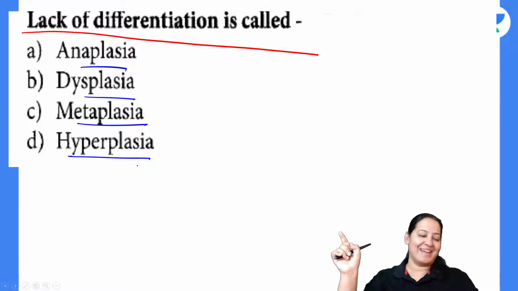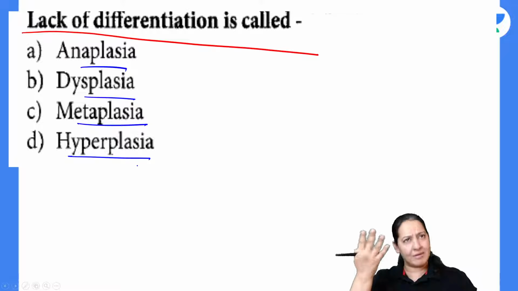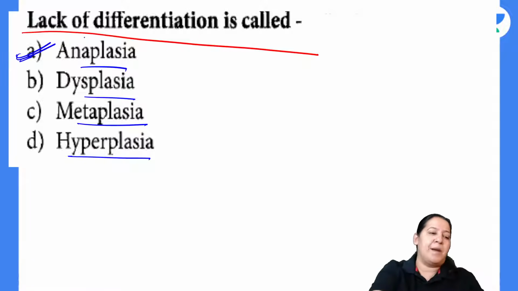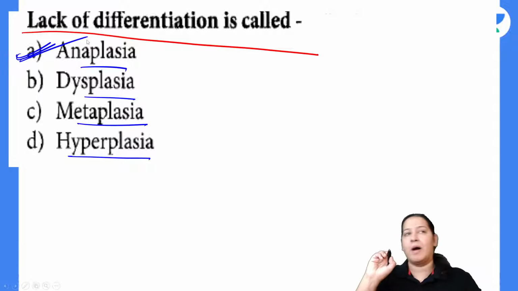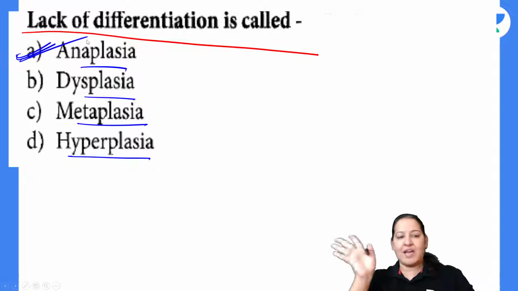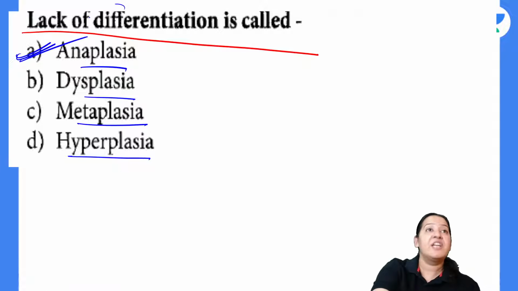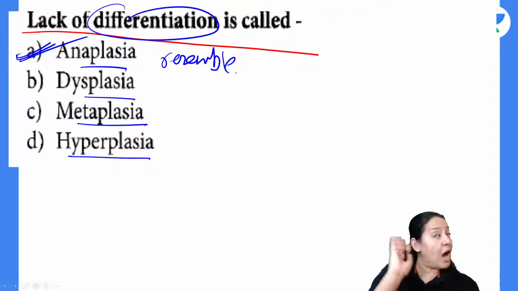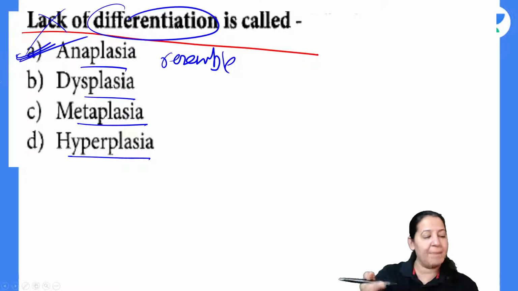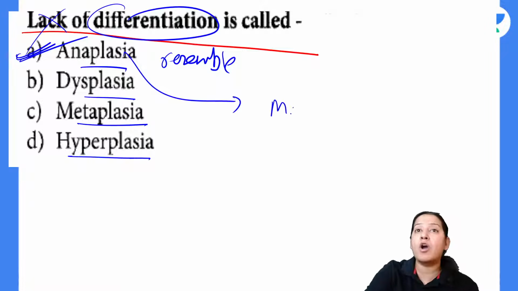Zed, you have given the correct answer. What about others? Please everyone give it a try. At most you will be wrong, but give it a try. What is lack of differentiation known as? Lack of differentiation is anaplasia. I have already explained it. Yes, Vinay Kumar. Do you know what differentiation is? Differentiation is the resemblance to the normal tissue. If the tumor cells do not resemble the normal tissue, that lack of resemblance is anaplasia, and anaplasia is the hallmark of malignancy.